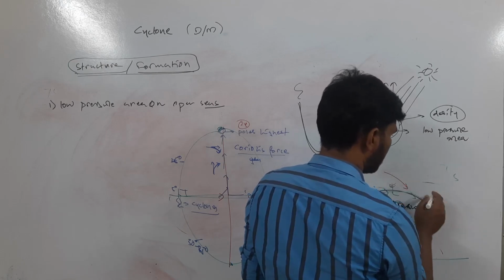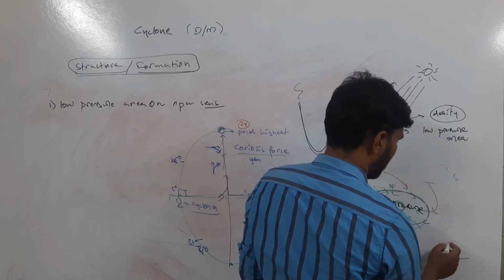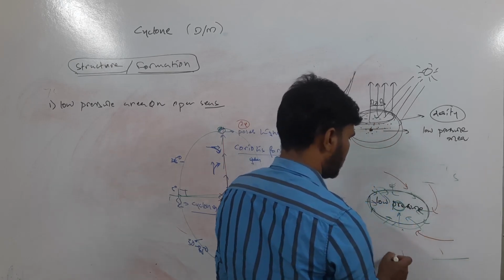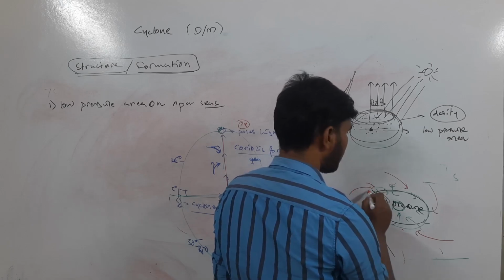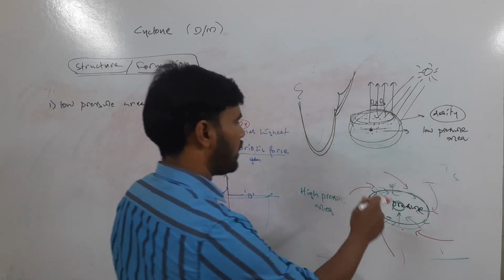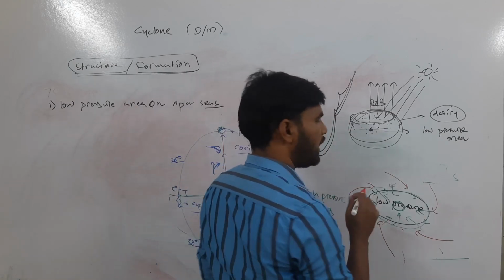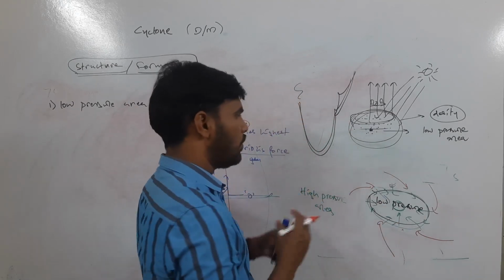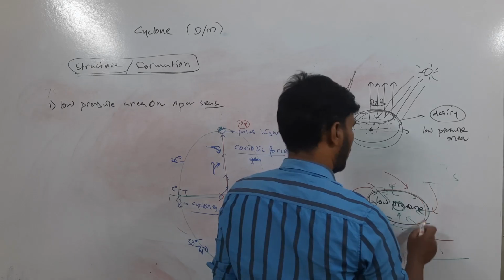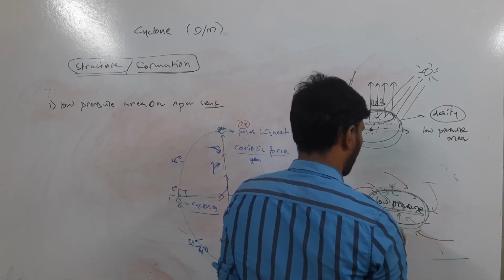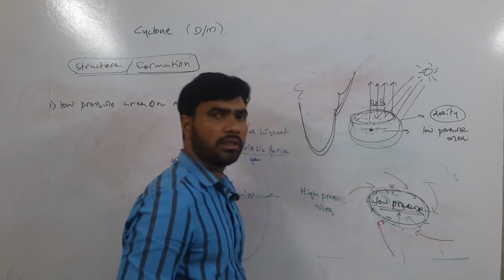So it will go like this. The air that is blowing will be deflected like this. So in this way, a circular system will be created where wind is rapidly surrounding the low pressure area. Okay, so this is called a cyclonic system.